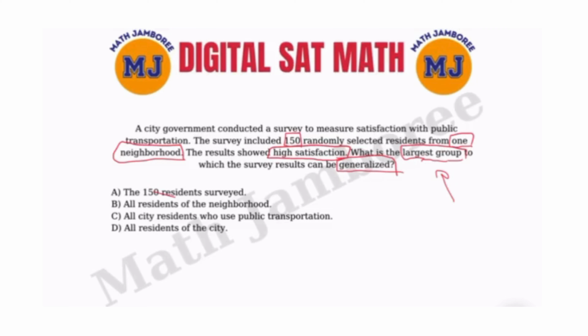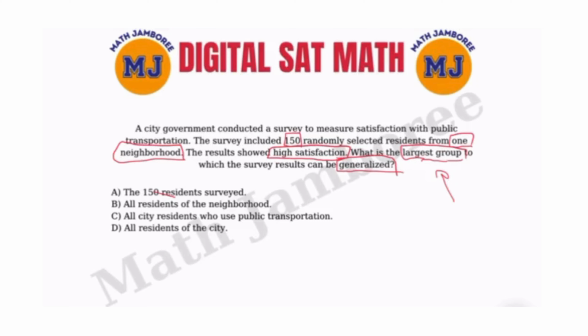B says all residents of the neighborhood. I'm feeling confident about this one because the 150 residents can represent the whole neighborhood. If the 150 showed high satisfaction, then it is most likely that the rest of that specific one neighborhood is also going to show high satisfaction. It doesn't have to be, but it's a broader choice, and it's likely that more than 150 residents are going to show high satisfaction. So I'm feeling very confident about B, but let's read the other choices as well.